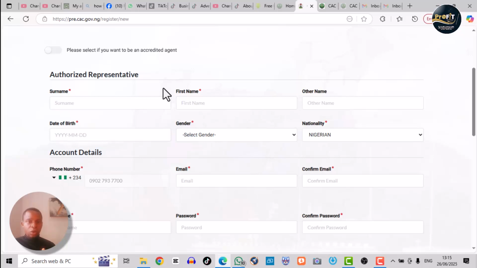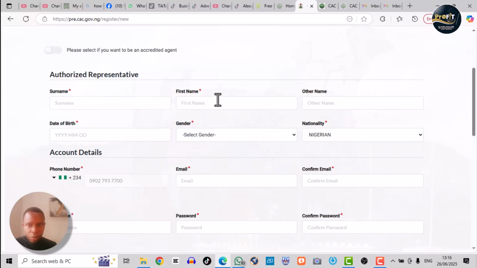One of the reasons we are creating this account is to be able to create a bank account with the business names that we will be creating under this account. If you don't follow it according to what you have on your ID card, you might struggle to use whatever business name you've registered on this platform in creating a bank account. So I would always recommend and advise that you fill in your name and details as you have them on your ID card. Then make sure you fill up every other part, especially where you have the required sign, the ones in red. Fill them up.